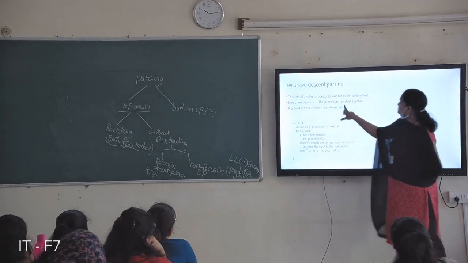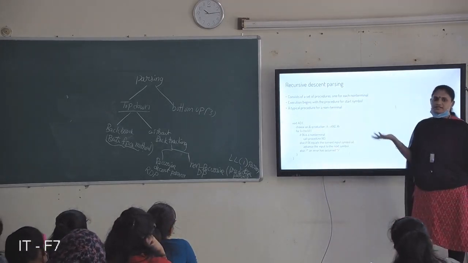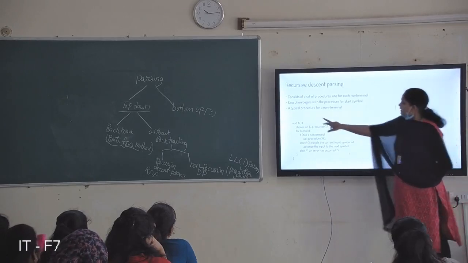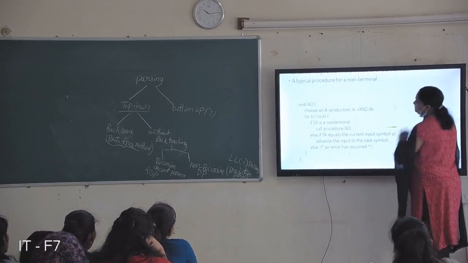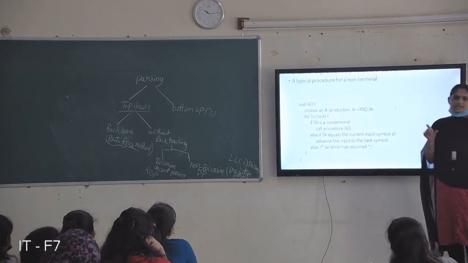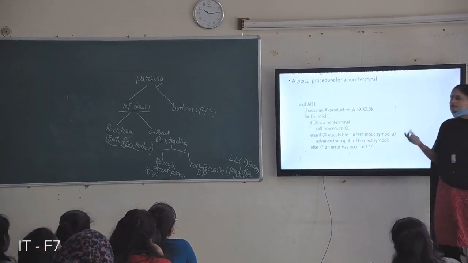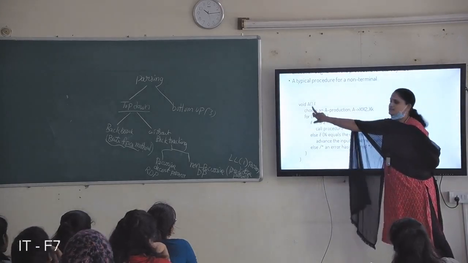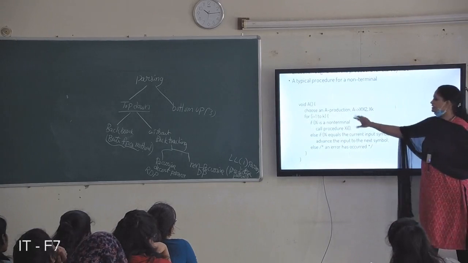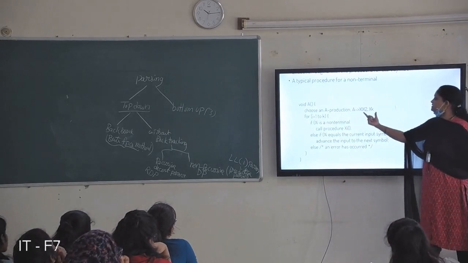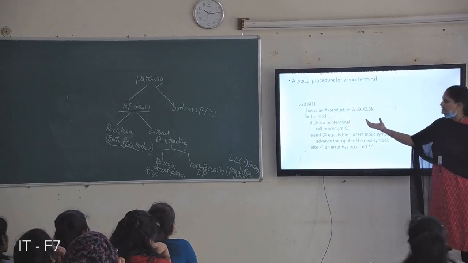Execution begins with the procedure for the start symbol, so definitely start with the starting symbol. This is the algorithm for writing a procedure for each non-terminal. For example, A is a starting symbol or any non-terminal. You can write the procedure for A like this: void A, choose an A production. The A production is A derives X1 X2 and so on up to Xk.